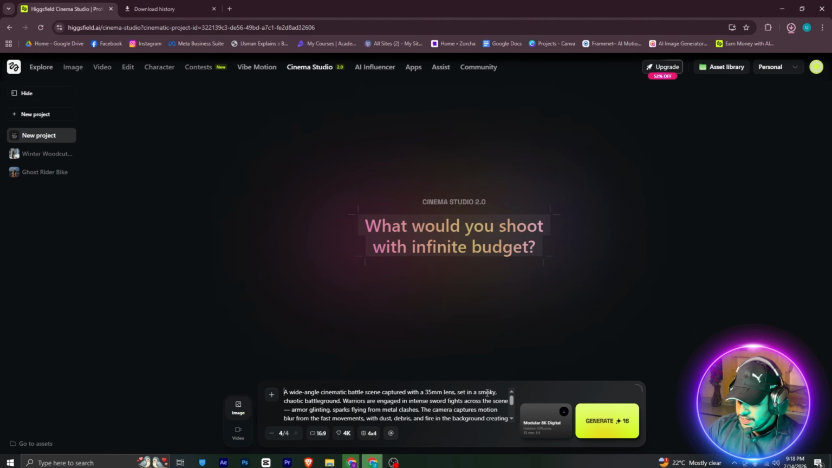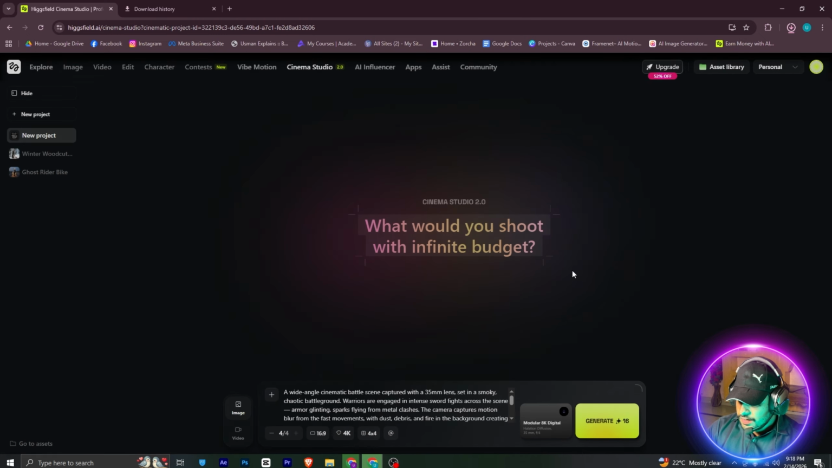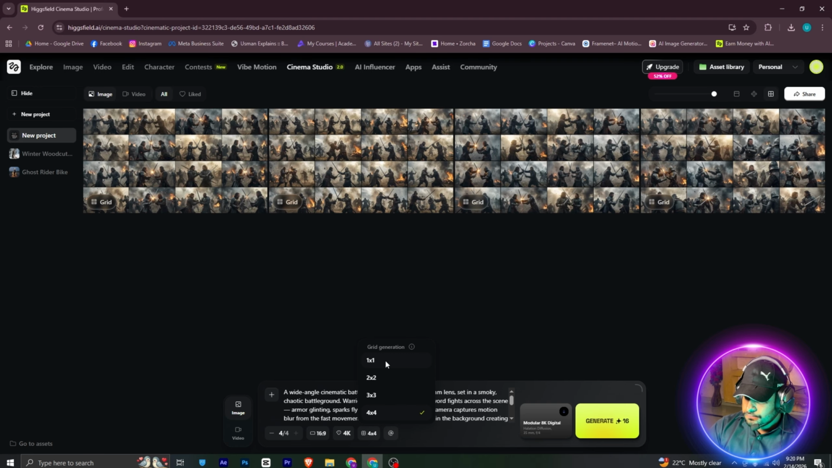Now once this is done, you can also attach some character references elements as well. Then you can simply hit on generate. So you can see the images have started to generate. Once this is done, I will show you the final results, and then we can use the Cinema Studio to create some magic.